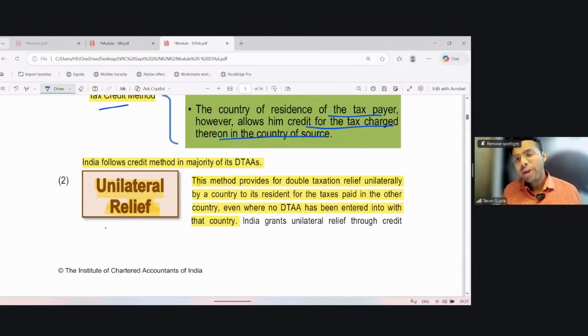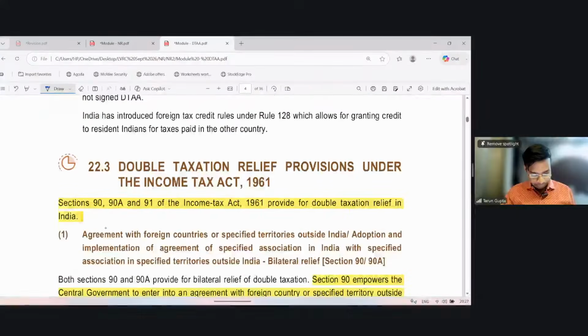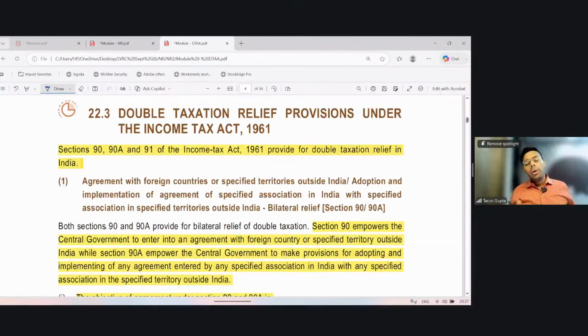Unilateral relief. Unilateral relief means on its own, without consulting the counterparty. This method provides for double taxation relief unilaterally by a country to its resident for taxes paid in the other country, even where no DTAA has been entered into with that country. Now, the power to enter into a double taxation avoidance agreement is given by Section 90 to the central government.